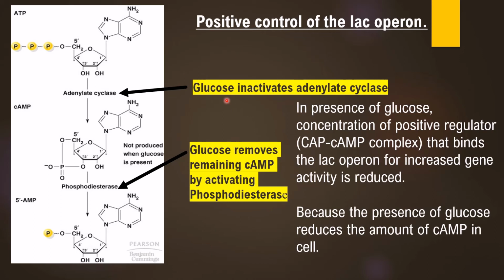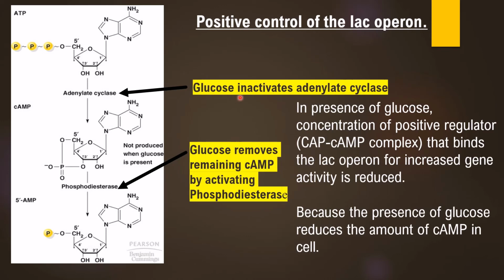Whereas if it gets glucose directly, it can enter into the glycolytic pathway as compared to the lactose. Certain initial steps are required for the uptake and breakdown of lactose, then only it can enter into the glycolytic pathway. This is not the case with glucose.